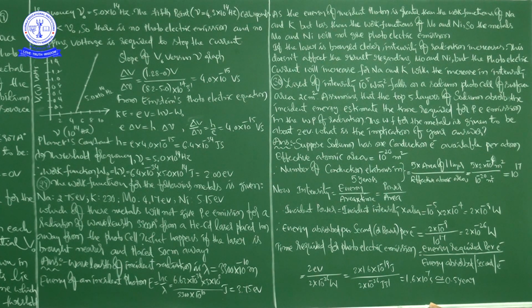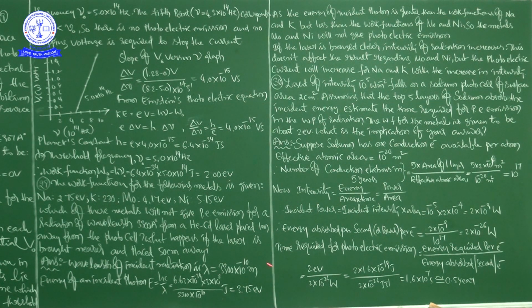They have given the work function for some of the metals. These are the values of the work function. Now the question is, which of these metals will not give photoelectric emission for a radiation of wavelength 3300 angstrom units from this laser placed 1 meter away from the photocell?